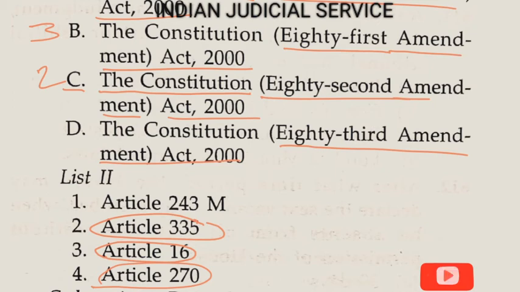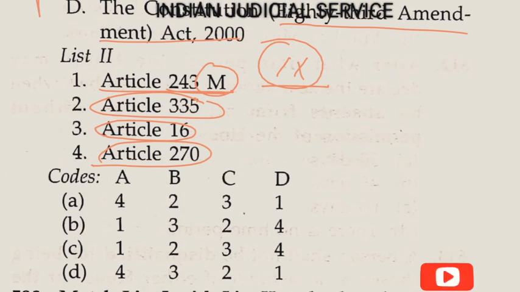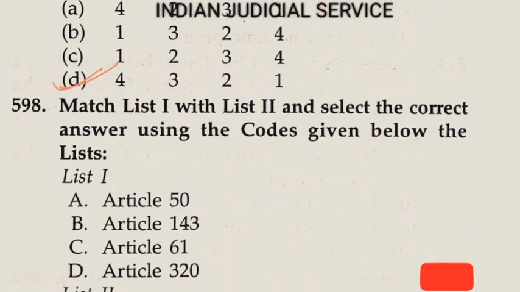And the last one, the Constitution 83rd Amendment Act 2000, is related to Article 243M. This is very important, 243M. So it is here 1. Article 243M, Part 9, deals with the Constitution of Panchayats in India, the Panchayati Raj system. Part 9 shall not be applicable in certain areas, especially Nagaland, Meghalaya, Mizoram. This is provided in Article 243M. So the order is 4 3 2 1. Yes, the answer of this question is option D.